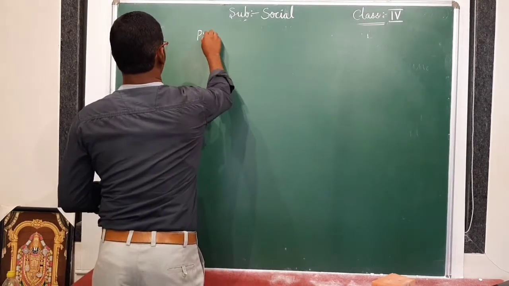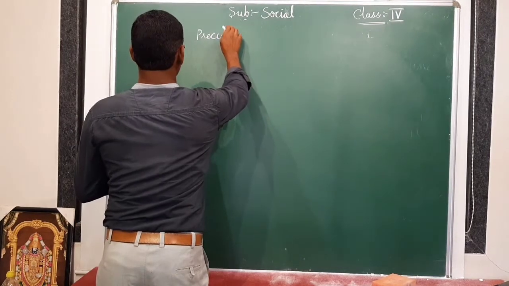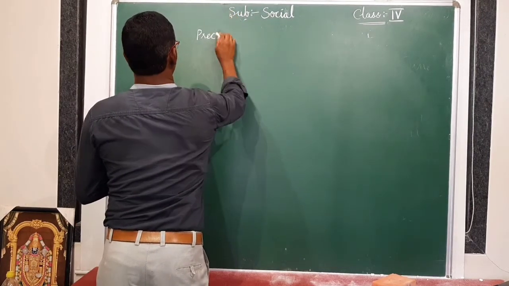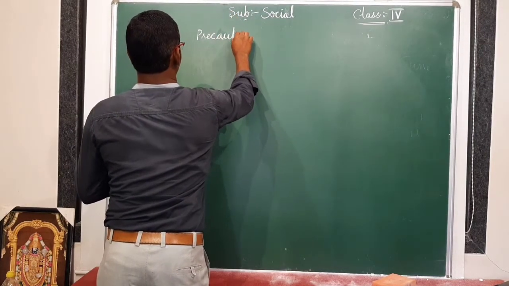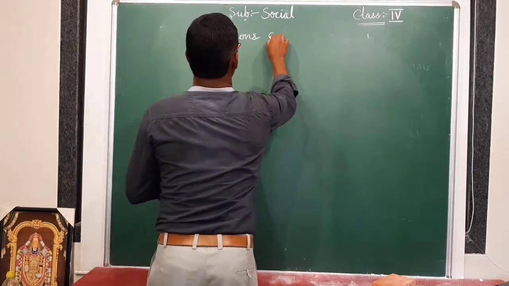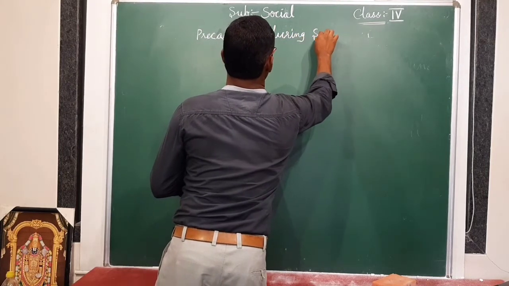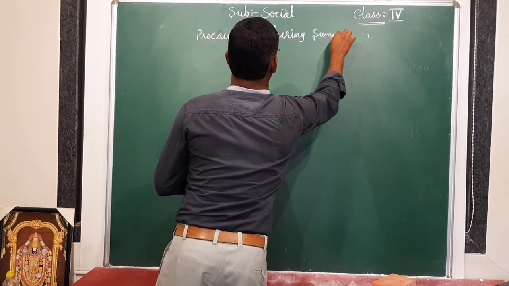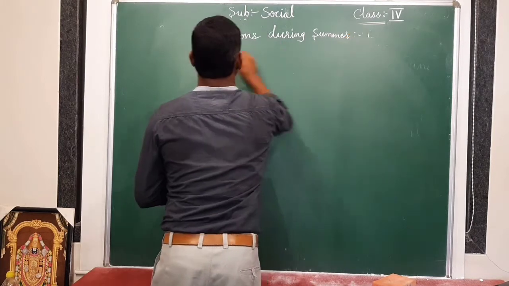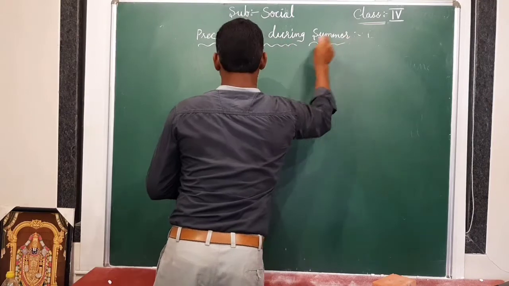So what are the precautions during summer? What type of precautions do we have to take in the summer season?